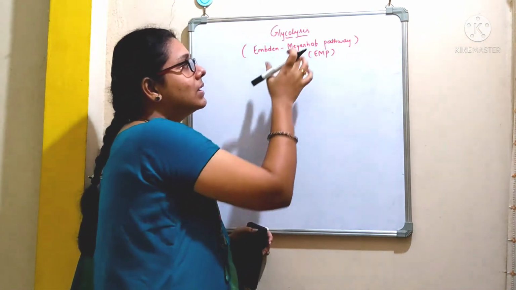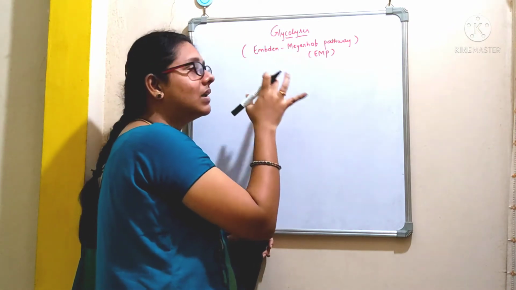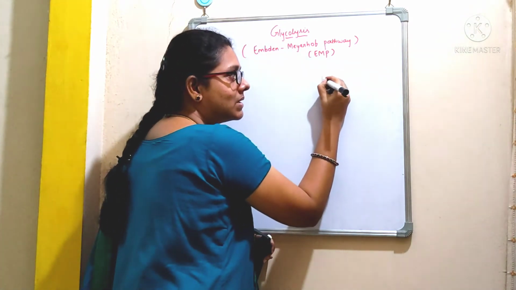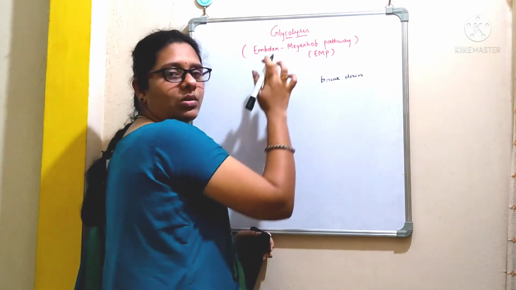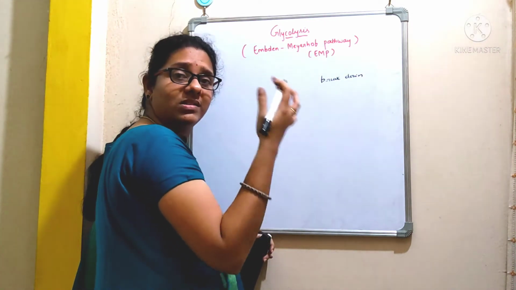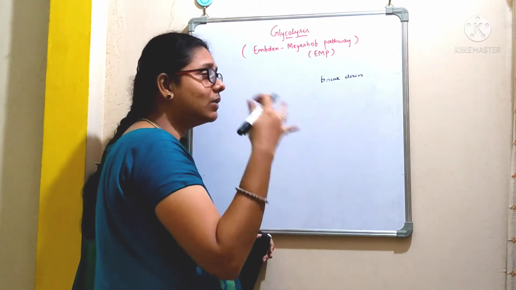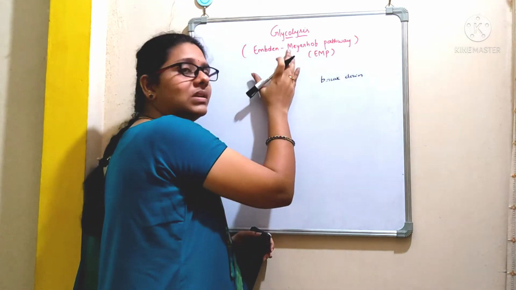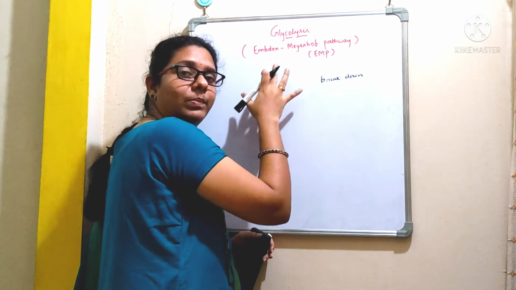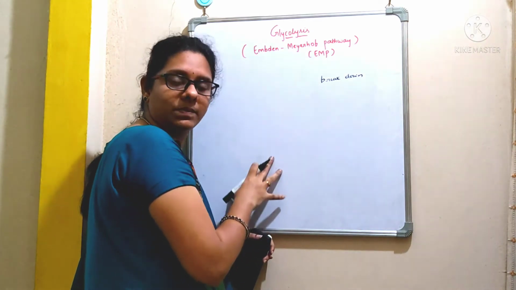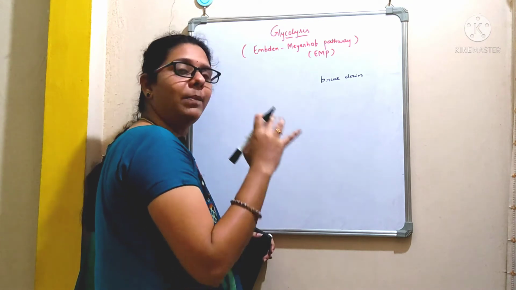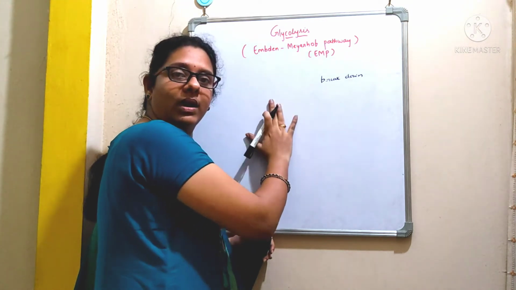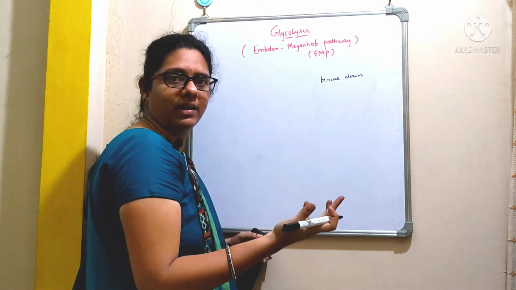So if you look into the term glycolysis, it is a Greek word. Lysis means breakdown, whereas glucose is a carbohydrate, a sugar sweet in taste. So here we are going to see how this carbohydrate glucose is broken down in a series of steps, finally giving rise to an end product. So what happens when this glucose is broken down? We are going to get energy, right?